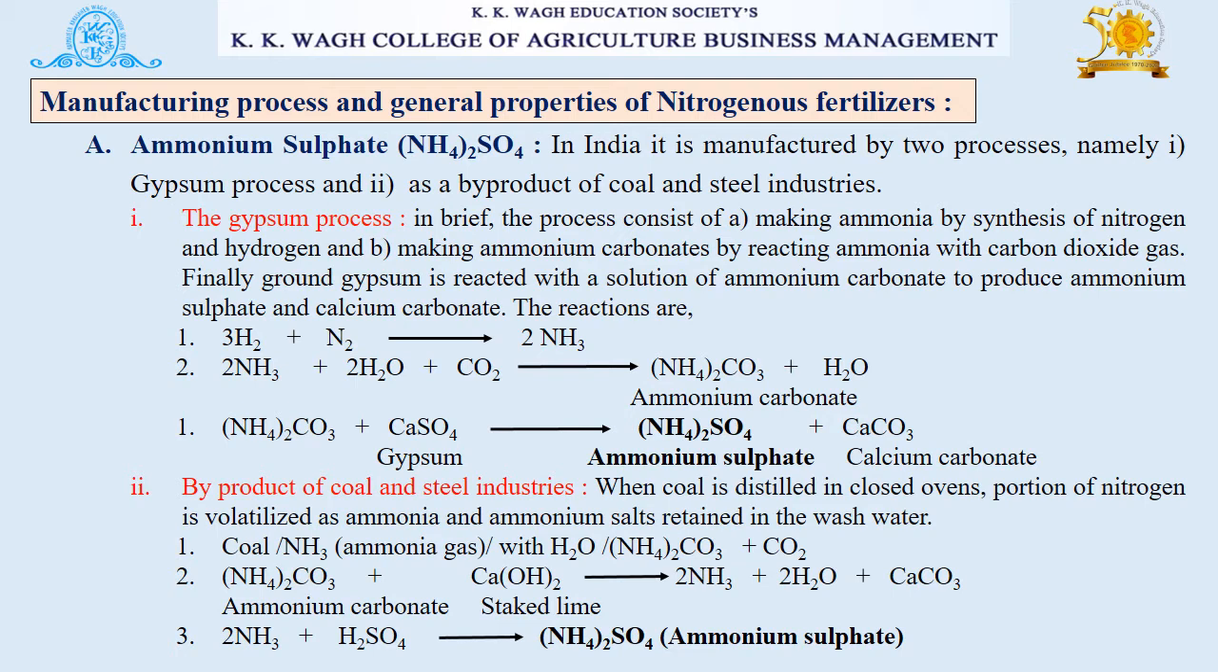When coal is distilled in closed ovens, a portion of nitrogen is volatilized as ammonia and ammonium salts retained in the wash water.